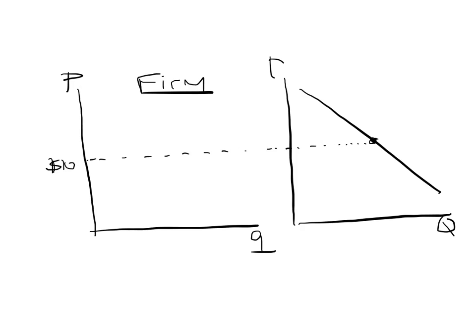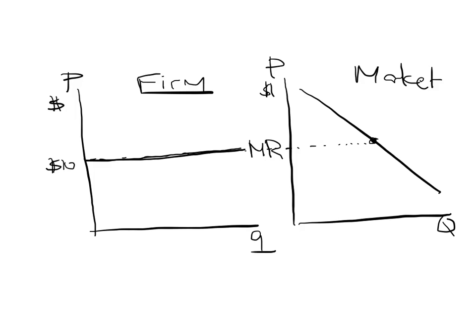So if we have price on the vertical axis of those curves, this is the market. What we're saying is that even though the market demand curve is downward sloping, for the firm, the firm demand is always a straight line, and that's equal to the marginal revenue. All right. So if you sell in a perfectly competitive market, let's say corn, even though the demand for corn is downward sloping, it's not perfectly elastic, the demand for each farmer is perfectly elastic because price is always equal to marginal revenue.